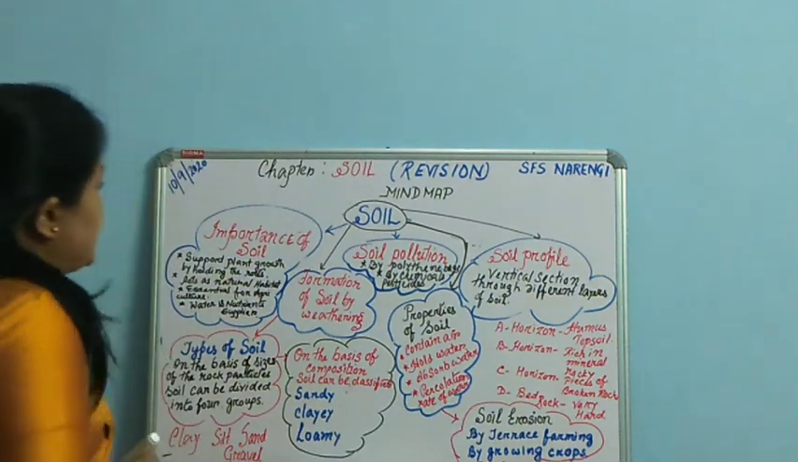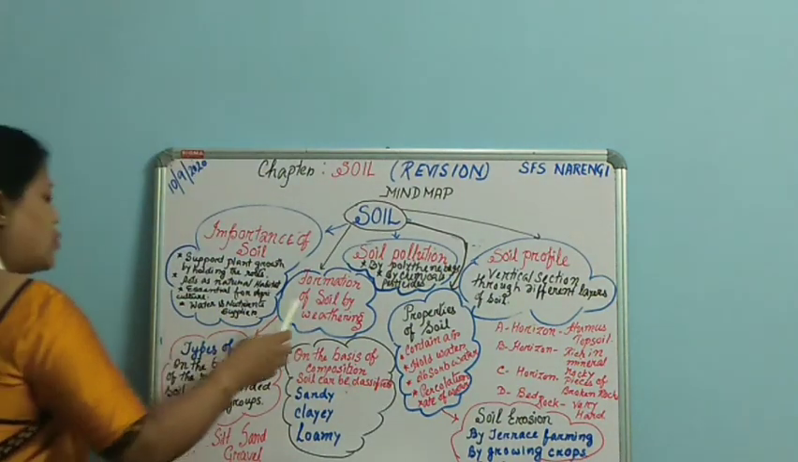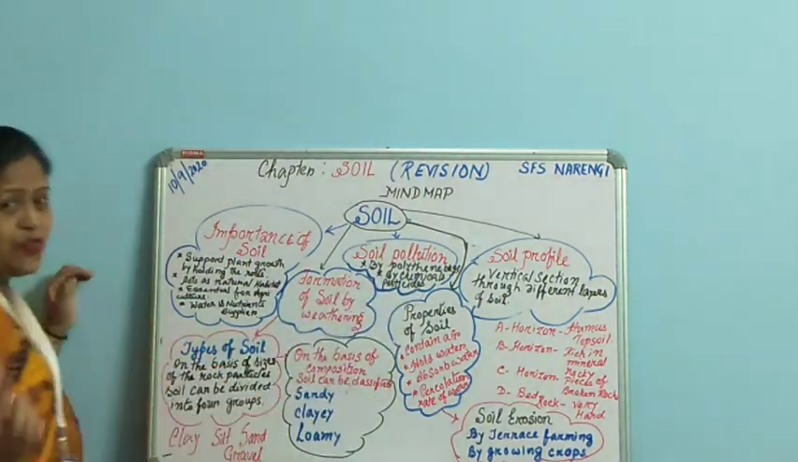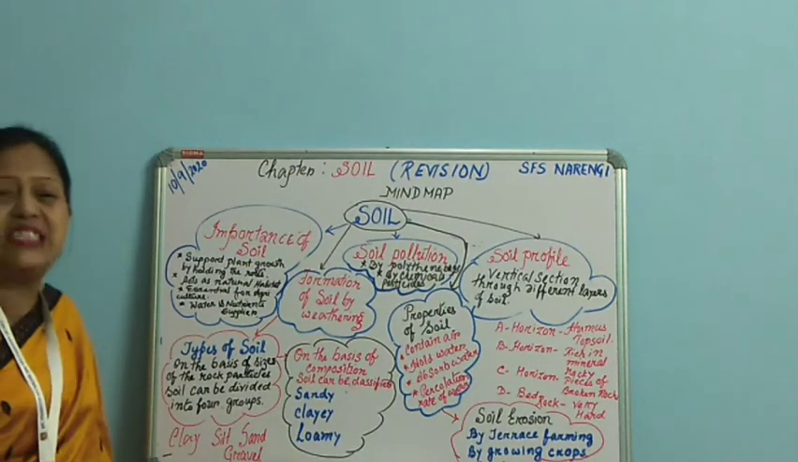And then we discussed soil pollution. So what is soil pollution? It means contamination of soil by different undesirable substances.